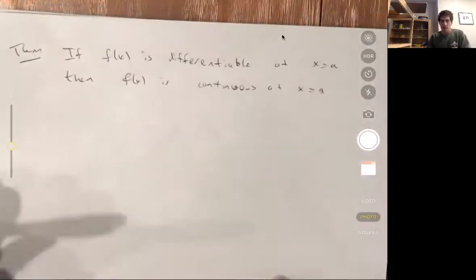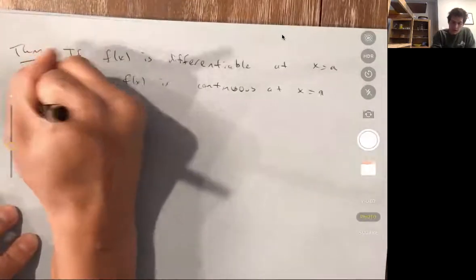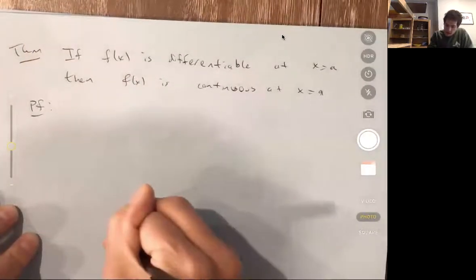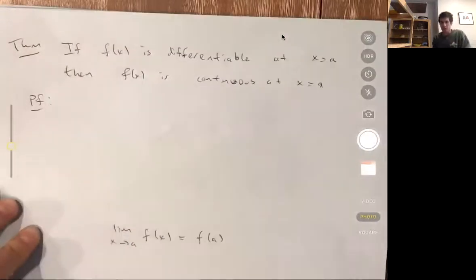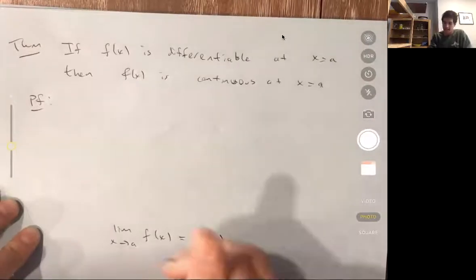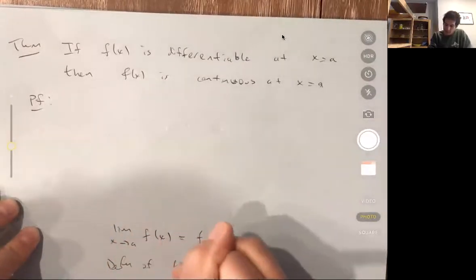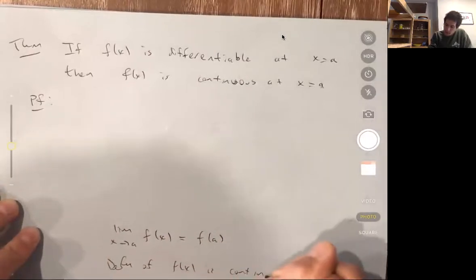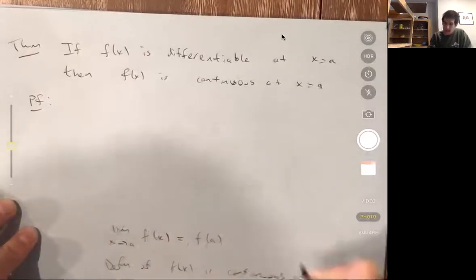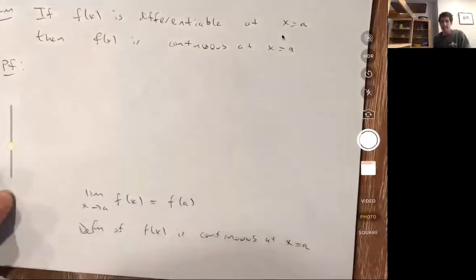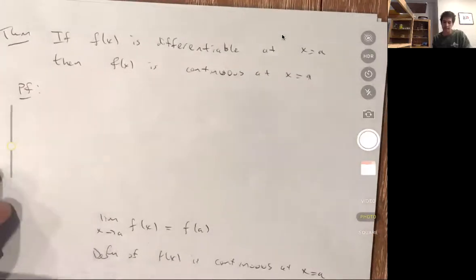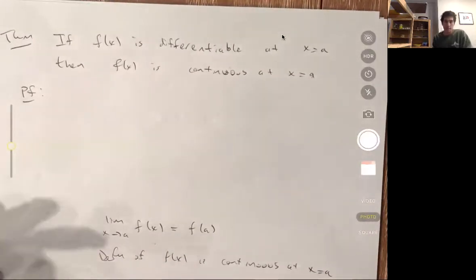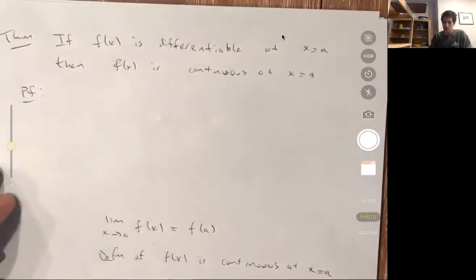My goal here is to show that the limit as x approaches a of f of x is equal to f of a. This is the definition of f of x being continuous at x equals a. That's the definition of continuity. So if I can show this, then I've shown that the function is continuous at a. So let's show this. I'm going to assume that f of x is differentiable at x equals a, so the derivative exists, and then I'm going to show this statement.